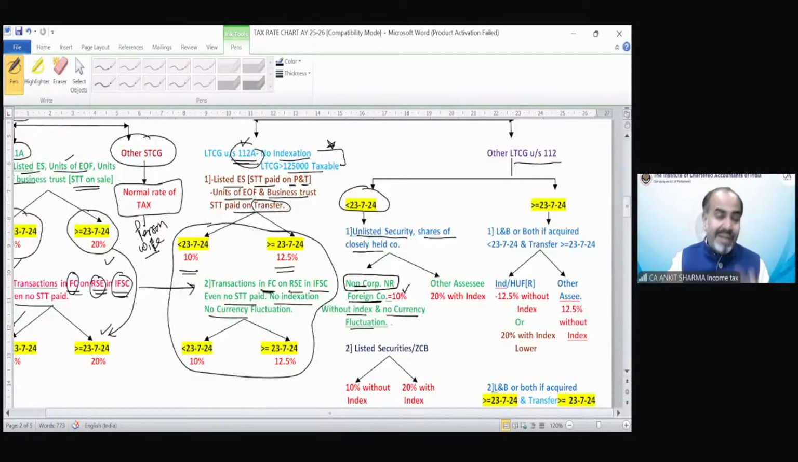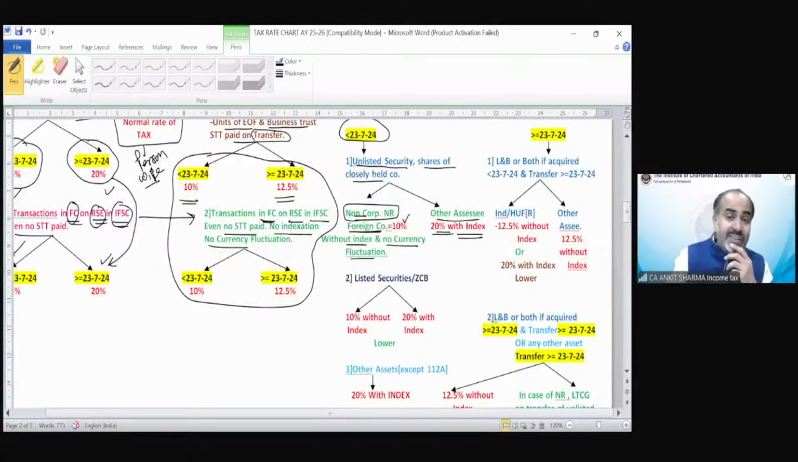You can see till now, we do not have that TTBR concept over here. There is no capital gain we have seen with the TTBR concept till now. In all other cases, without TTBR, without indexation, we are discussing the provision. So if these are unlisted securities or shares of a closely held company, and the assessee is a non-resident or foreign company, the rate would be 10%. And if the assessee is any other assessee, that means resident, then the rate would be 20% with indexation benefit on these securities, if it is before 23rd of July.